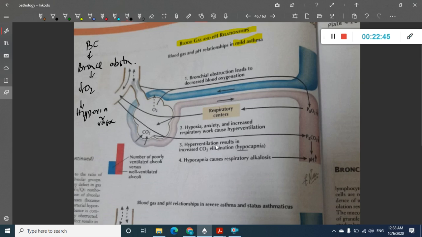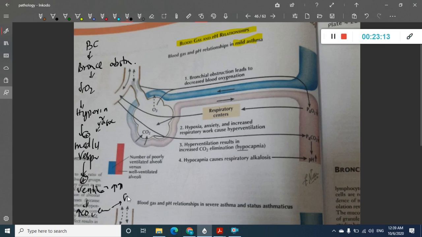Because of the hypoxia, there is activation of the medullary respiratory centers, and these centers will activate ventilation. There is hyperventilation, and this will increase carbon dioxide elimination.